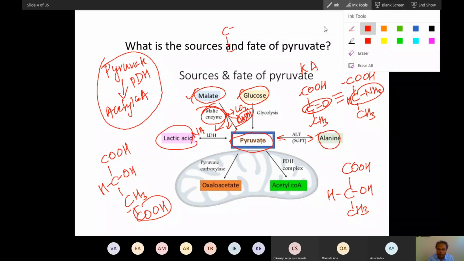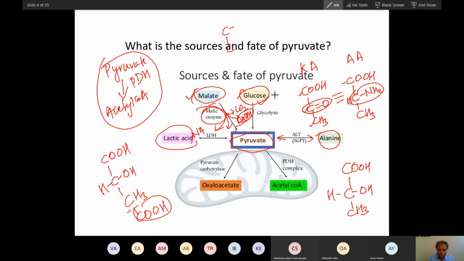So here you have seen what else? The glucose, we have already seen, the source from carbohydrate. Other sources are alanine, lactate and malate. Pyruvate can convert into alanine, and alanine can also convert into pyruvate. Just remember, when it converts, there is an ammonia exchange.